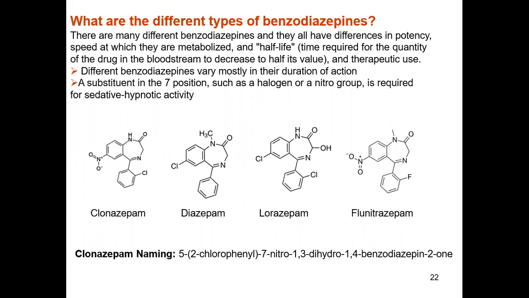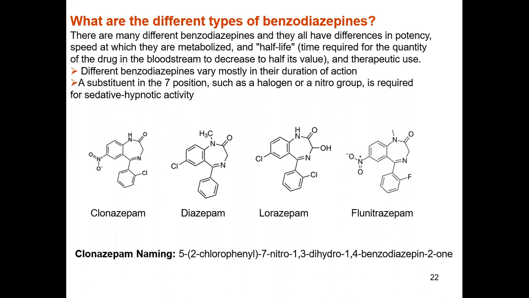Because of the different substitutions on the diazepine ring, they have different potency and speed of metabolism, that is half-life. Half-life means the time required for the quantity of drug in the bloodstream to decrease to half its value, and therapeutic use. Different benzodiazepines vary mostly in their duration of action.